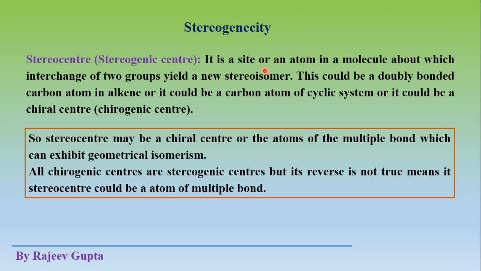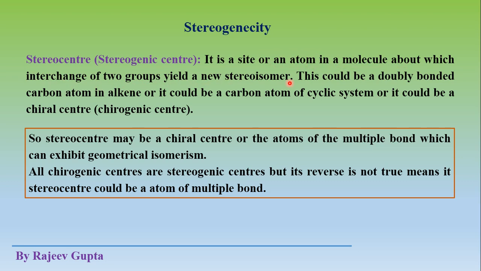So what is the definition? It is a site or an atom, that will be carbon atom obviously, in a molecule about which interchange of two groups yields a new stereoisomer.